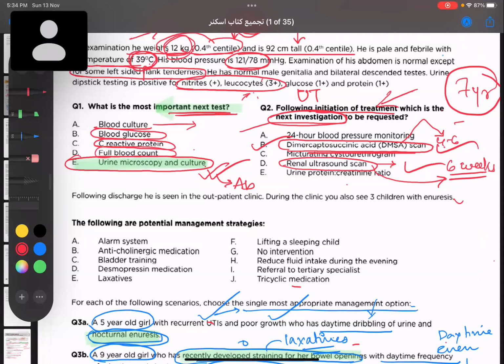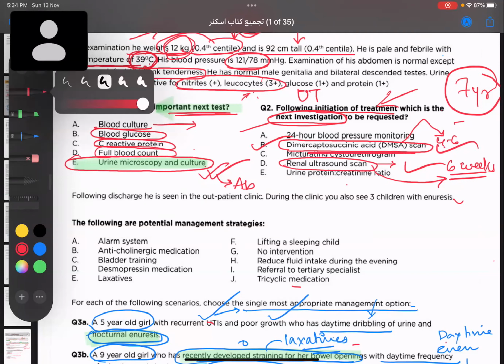Okay, so in our case, a 7-year-old boy has come to us with UTI and enuresis. We have decided to treat the UTI. So first we are going to do urine microscopy and culture. After that, investigation will start with renal ultrasound at 6 weeks and then DMSA at 4 to 6 months. Are we clear with this?